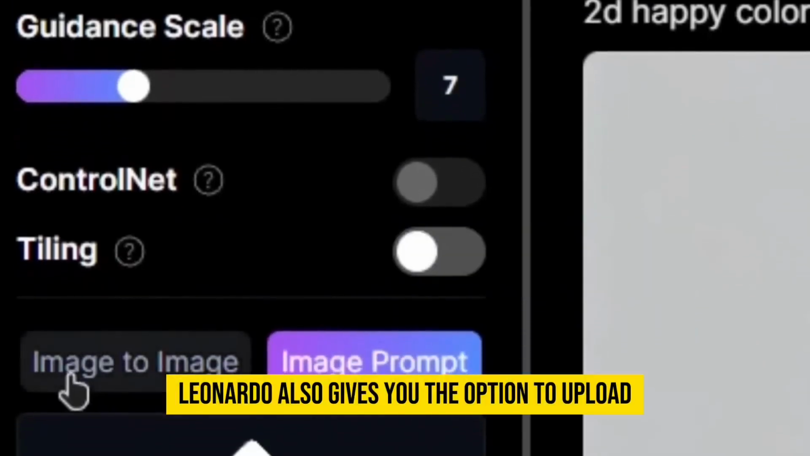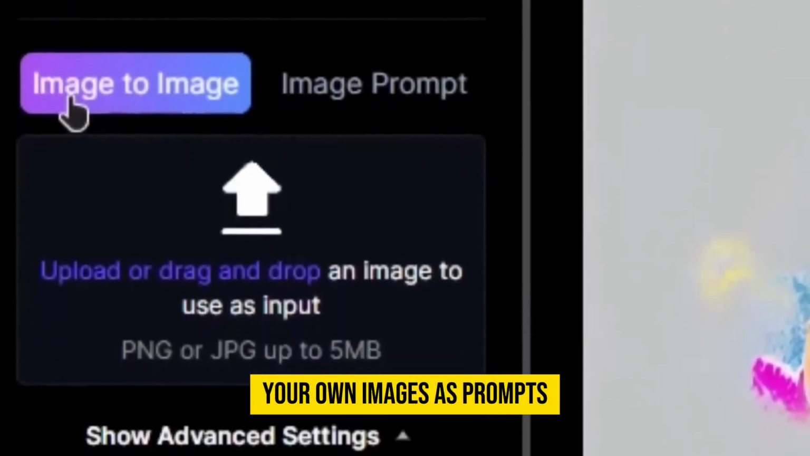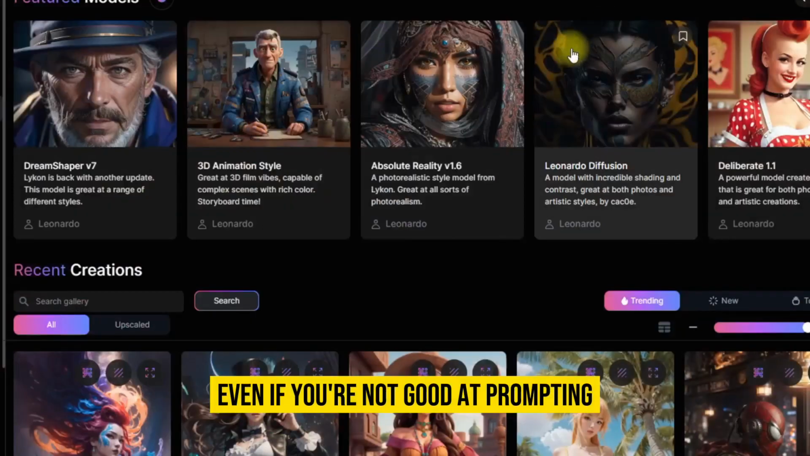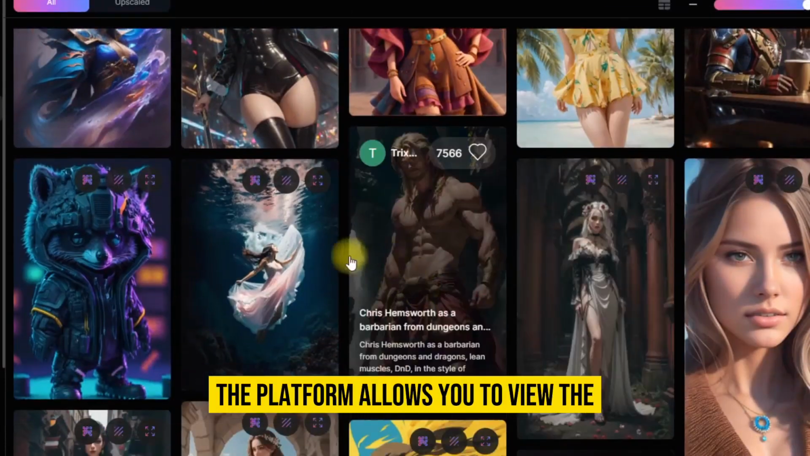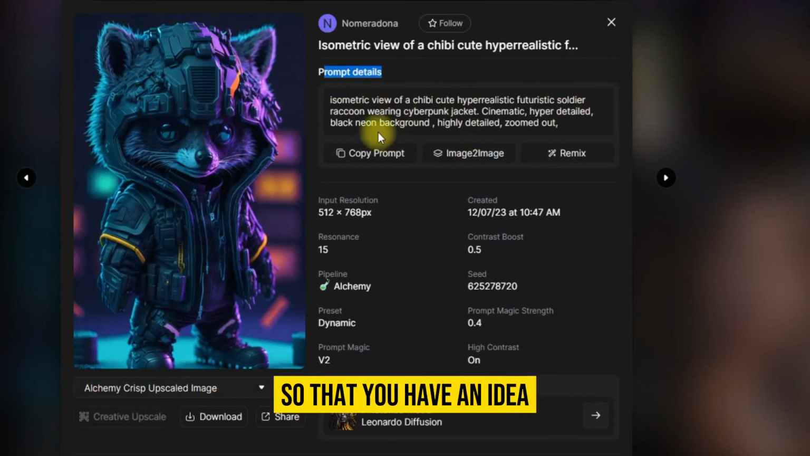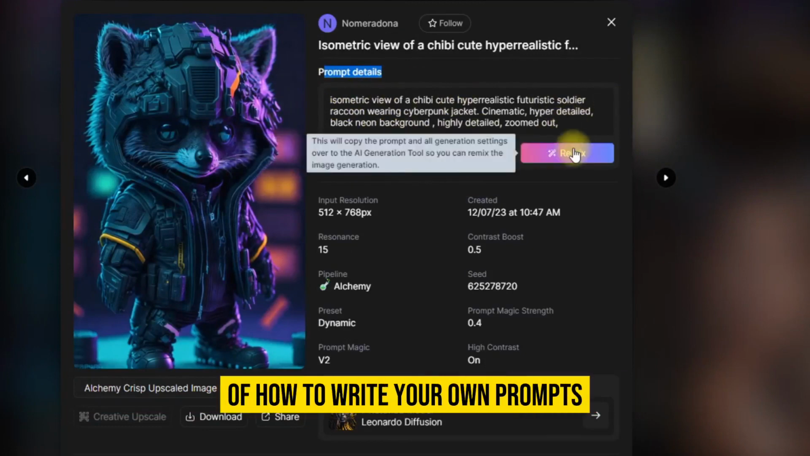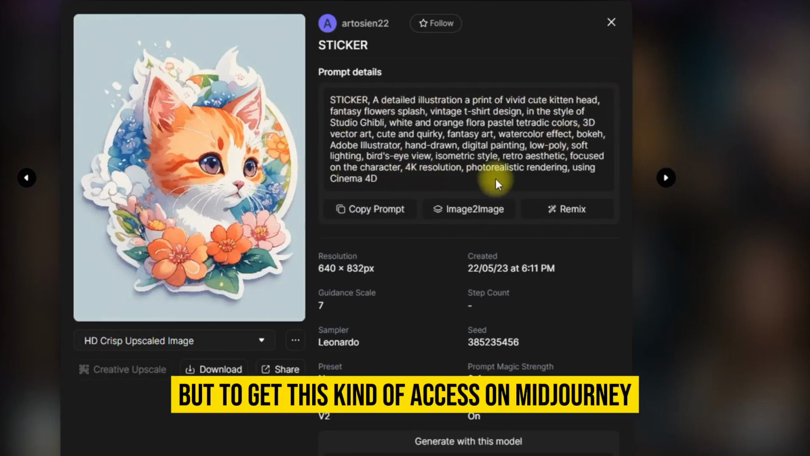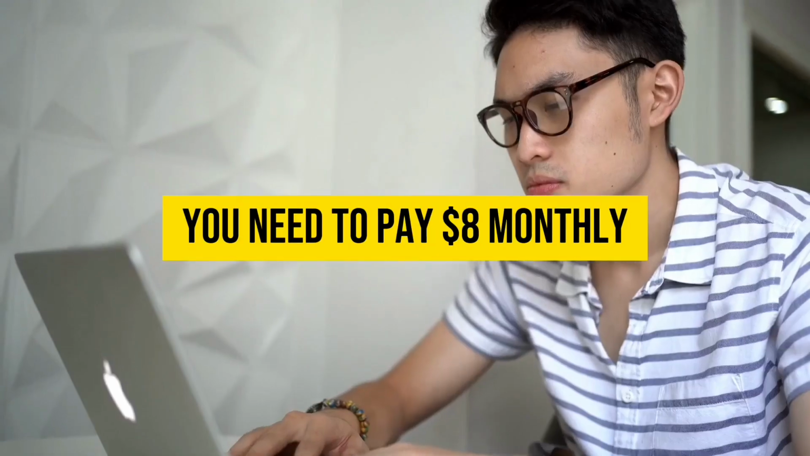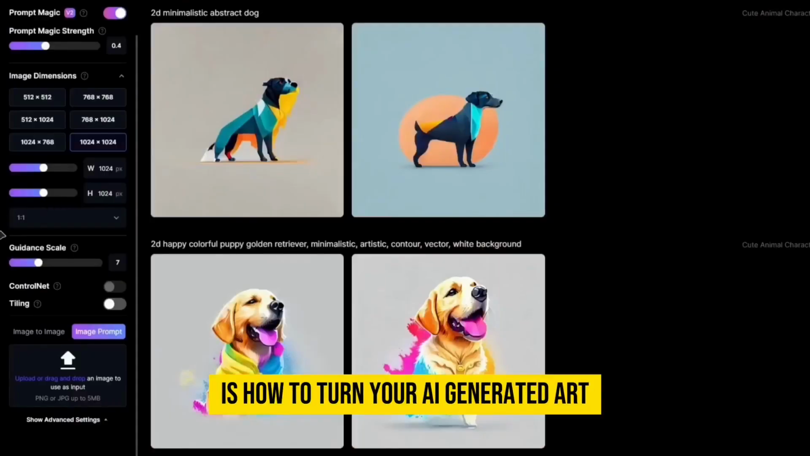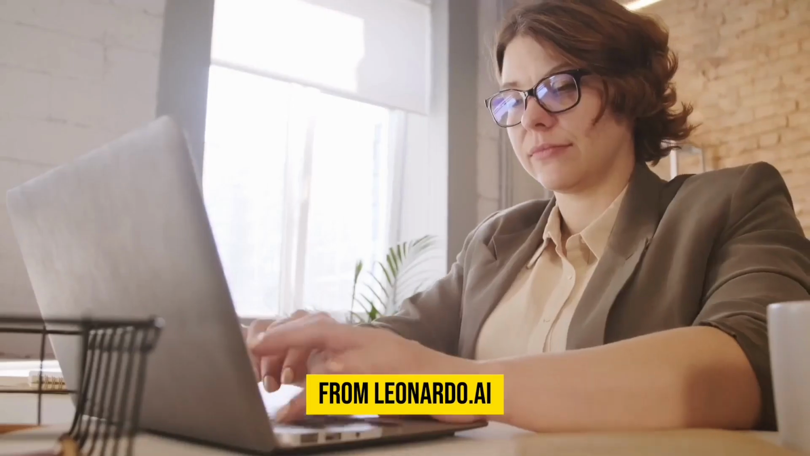Leonardo also gives you the option to upload your own images as prompts or simply use the text prompt option. Even if you're not good at prompting, the platform allows you to view the prompts other members used to generate their own images so that you have an idea of how to write your own prompts. And all of this is for free, but to get this kind of access on Midjourney, you need to pay $8 monthly.